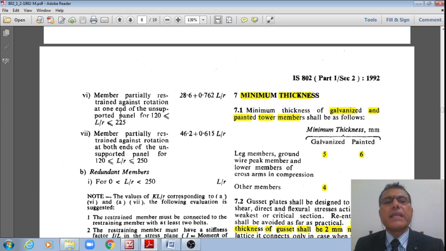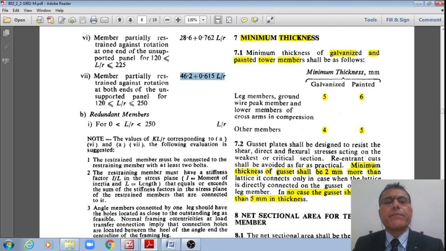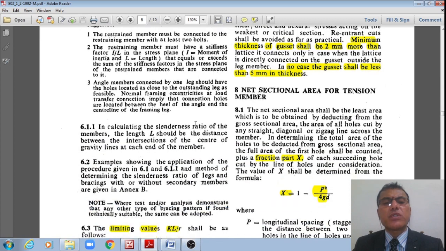For members partially restrained against rotation at one end of the unsupported panel, for L by R greater than 120 and less than or equal to 250, it should be taken as 28.6 plus 0.762 L by R. For members partially restrained against rotation at both ends of the unsupported panel, for L by R greater than 120 and less than or equal to 250, it should be taken as 46.2 plus 0.615 L by R. And for redundant members, for L by R greater than 0 and less than 250, it should be taken as L by R. That is how the slenderness ratio shall be considered, right?